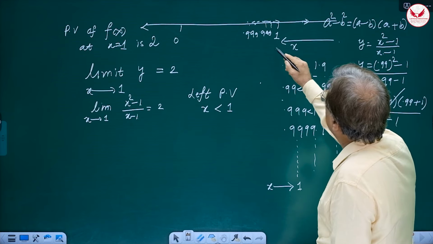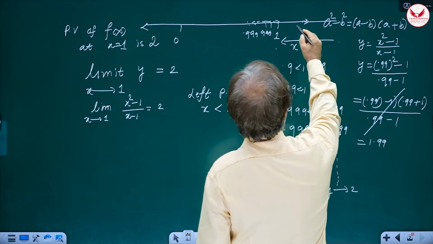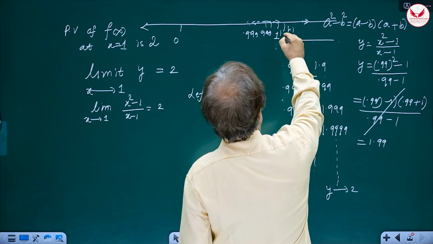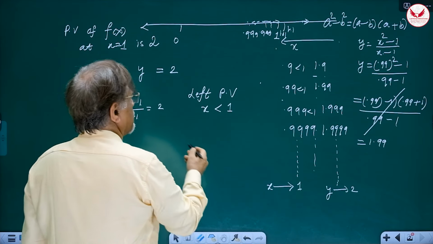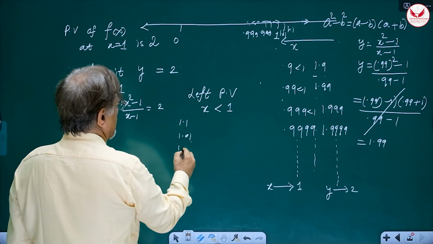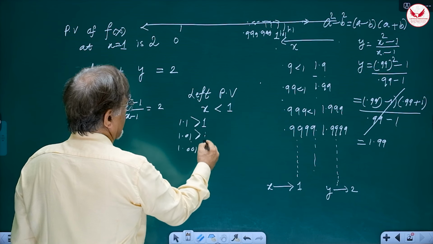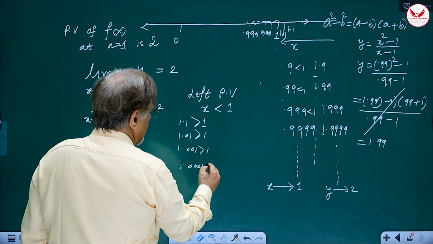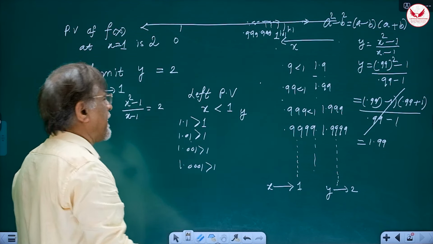From right to left. And the values that you are going to take here are like this: 1.1, then 1.01. So you are approaching 1 from the other side. There the values will be 1.1, 1.01, 1.001, 1.0001, and so on. All these values are greater than 1. In this case also, y will take the same answer.